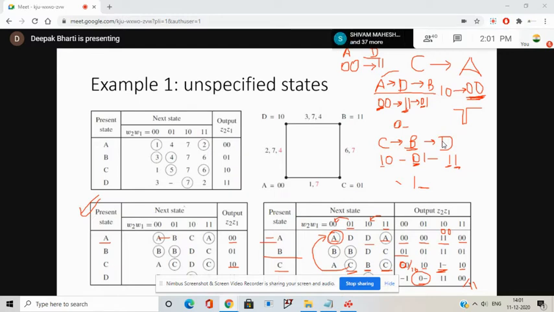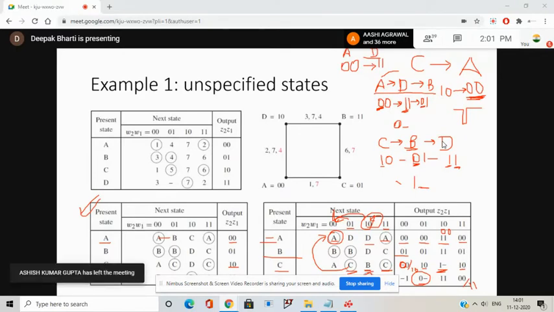Now look at this 0 0 case. Say it was stable in state D, and now it will make a transition to state B. Earlier it was stable here in state D, and now say the input changes to 0 0. So where will it make the transition?